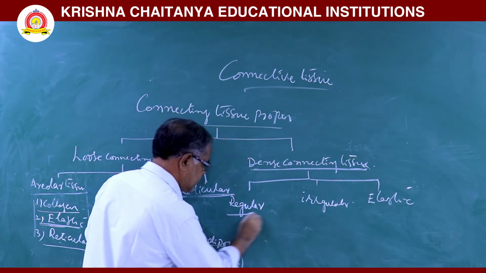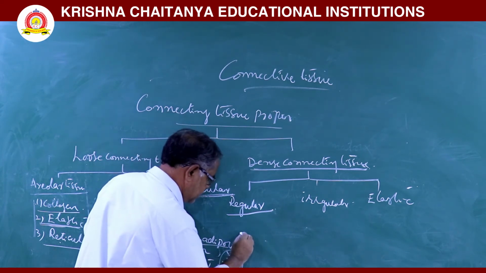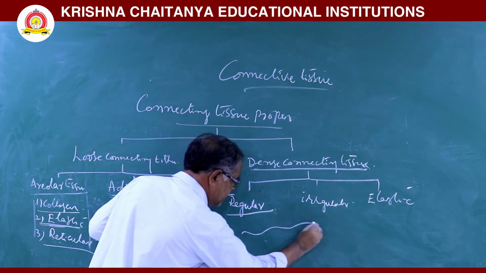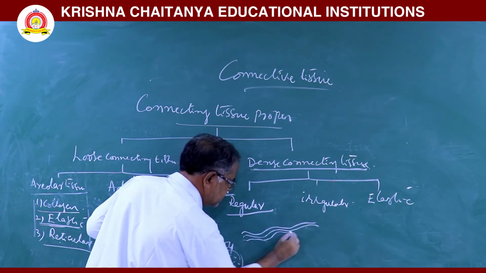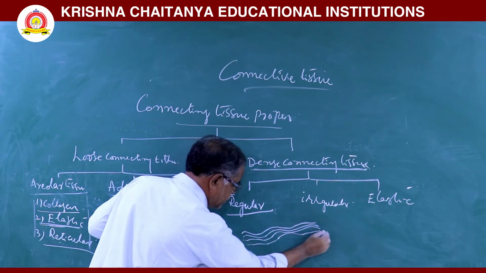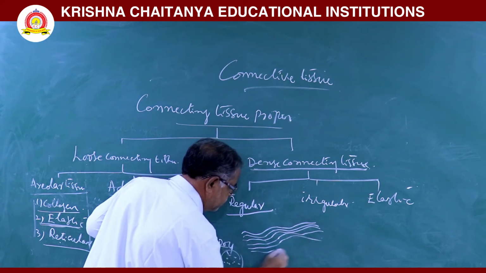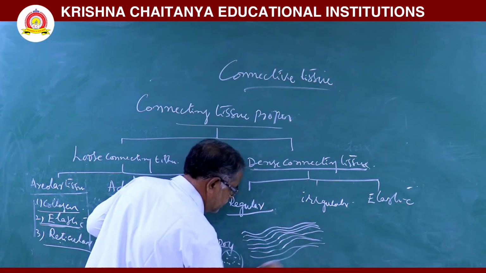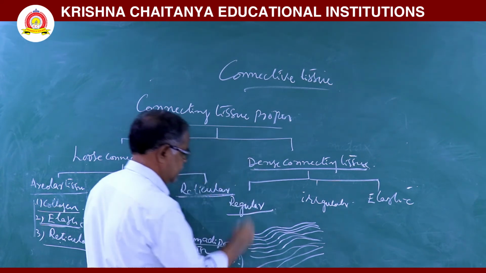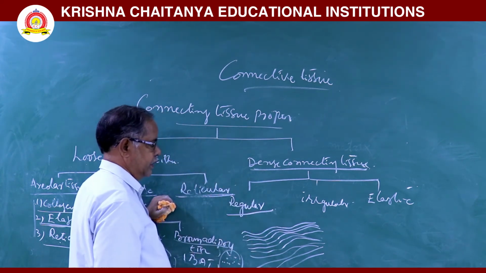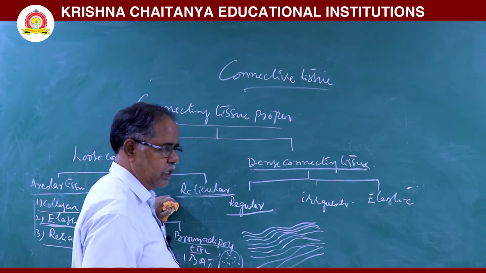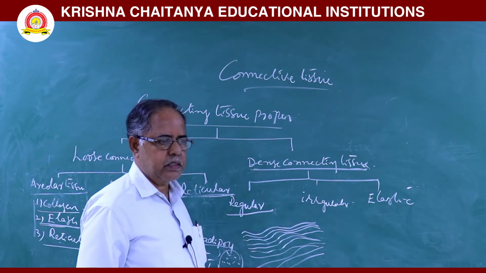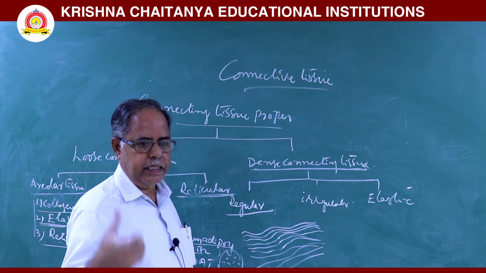In regular dense connecting tissue, the fibers are arranged as bundles parallel to each other. So this type of dense connecting tissue is called regular dense connecting tissue. Examples are tendon and ligaments.